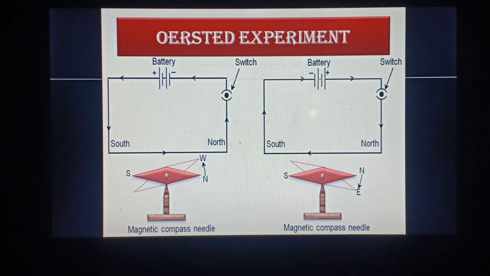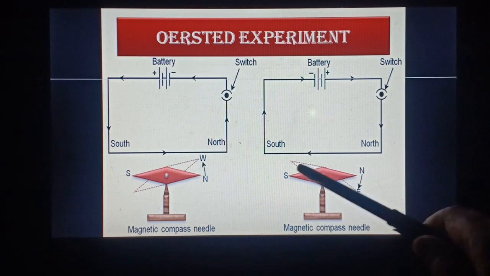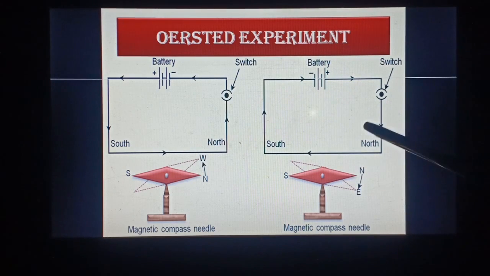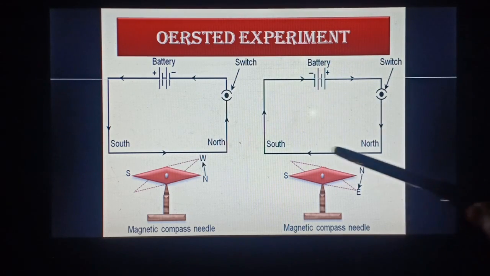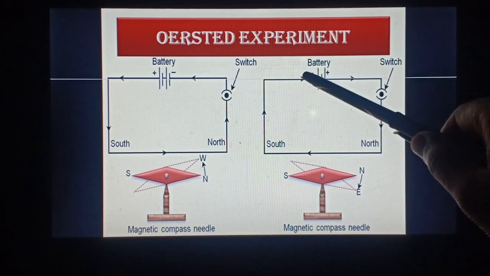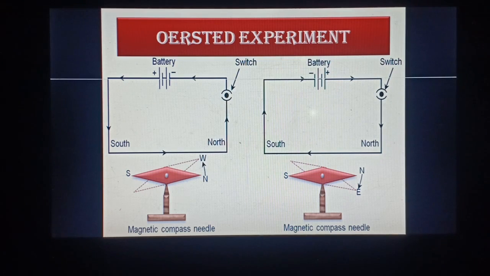What Oersted observed was that a magnetic needle was kept near an electric wire, where a potential difference was applied. When current was flowing through the circuit, he found a deflection in the magnetic needle.